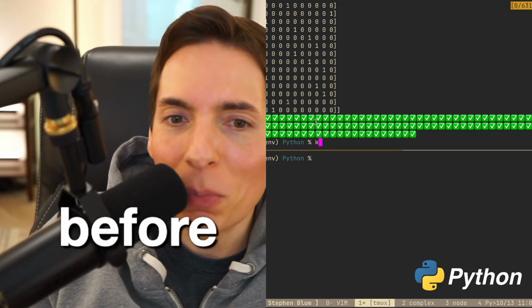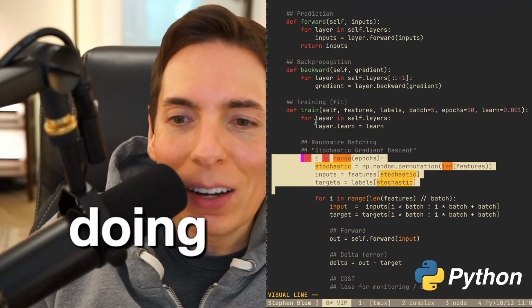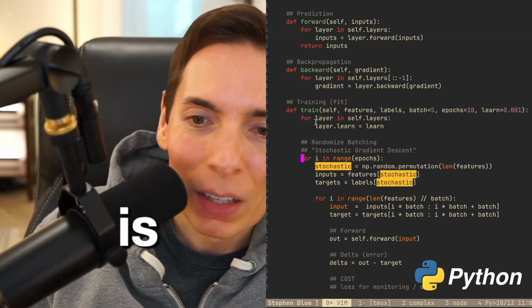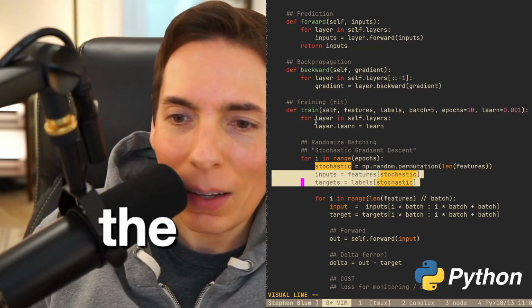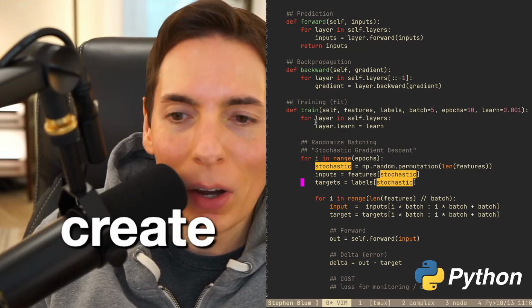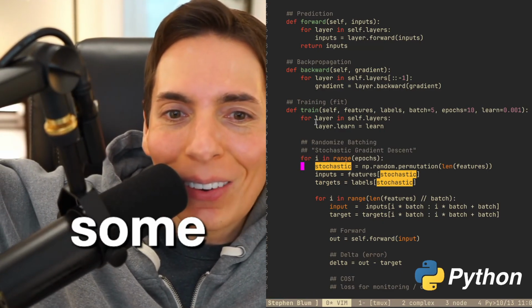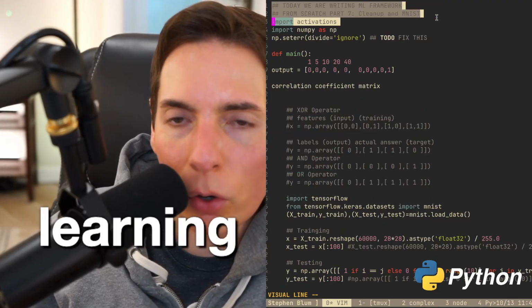But now with the improvements we made, just a simple change like this, all it takes is to randomize the input on the training data and then create the epochs. Every single epoch, you randomize it. Somehow it works so good using our machine learning framework that we wrote from scratch.